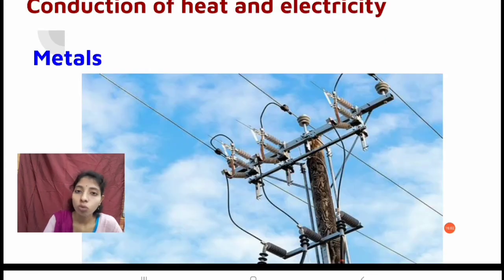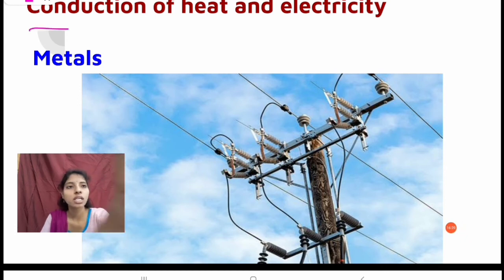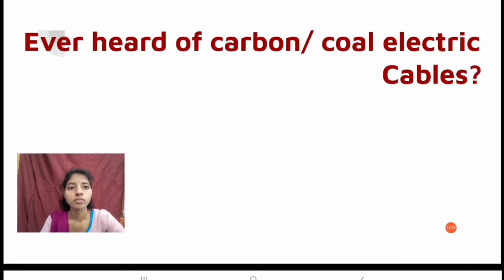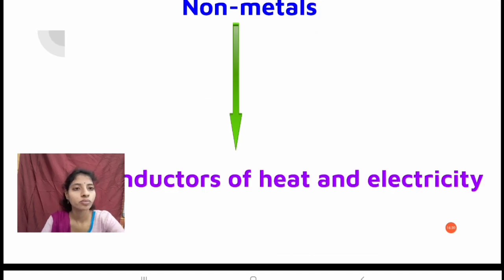And we can also observe the aluminium and copper wires for conduction of electricity. We know metals are good conductors of heat and electricity. So that's why we use the copper and aluminium wires, because the conduction of heat and electricity is very good for metals. Right?